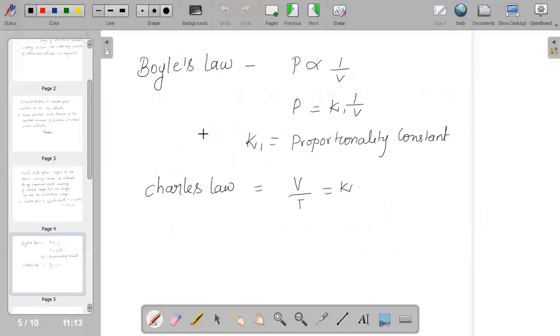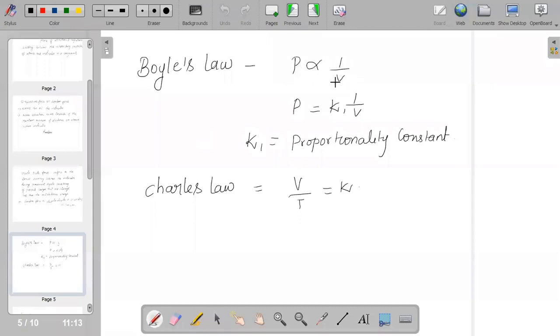Boyle's law was given by Robert Boyle, and it states that at constant temperature, the pressure of a fixed number of moles of gas varies inversely with its volume.